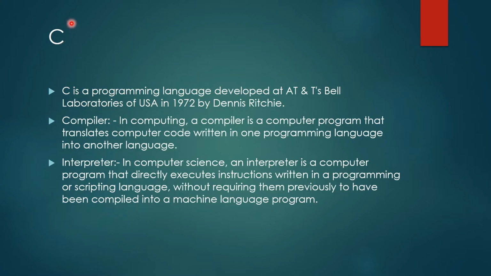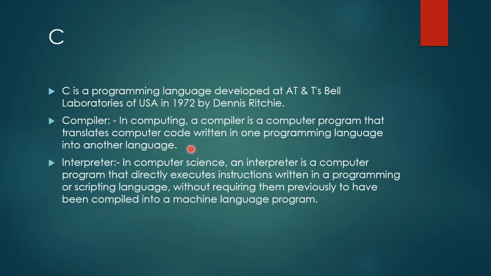The computer doesn't know this language C. That's why we have to download this compiler. The computer doesn't know C language at all. So what does a compiler do? In computing, a compiler is a computer program that translates computer code written in one programming language to another language. So the compiler compiles all this C code to machine code. It takes all this code and converts it into machine code.